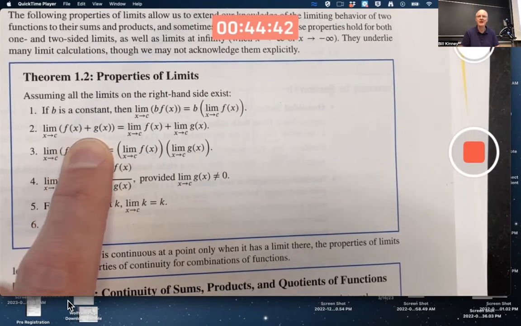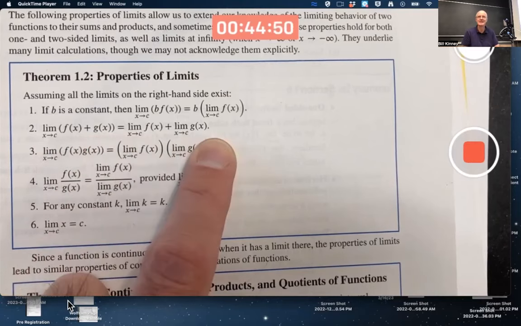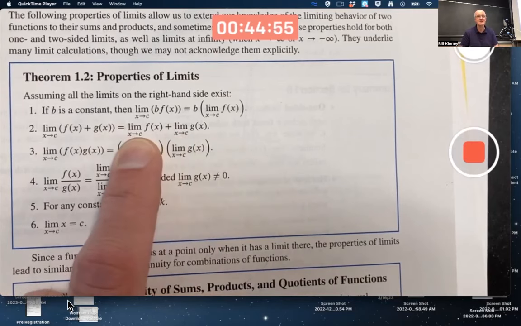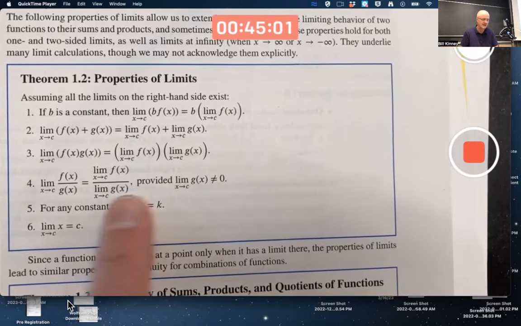What is f of x plus g of x getting close to? Well, if the outputs of f are getting close to 5 and the outputs of g are getting close to 7, it should make sense that the answer is getting close to 5 plus 7, 12. Intuitively, this seems reasonable. And it works for multiplication and division as well, as long as you're not dividing by 0.